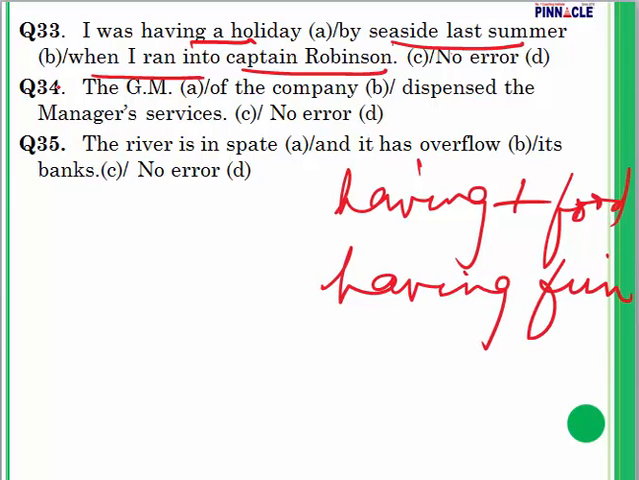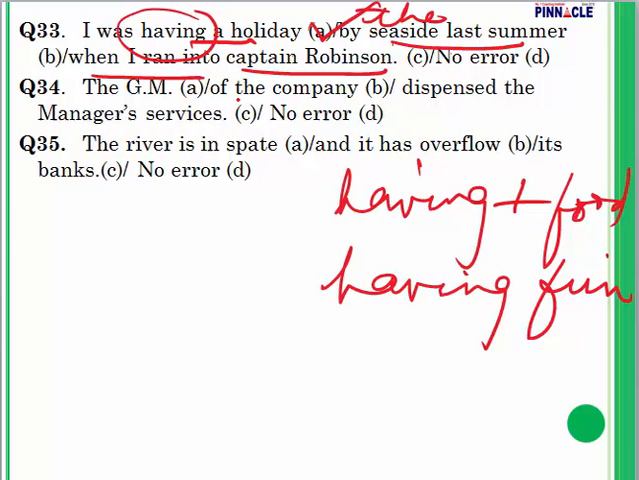You can say I was spending a holiday. You can replace having by spending. So error is in part A. And besides, this is also one of previous year's questions. You should insert article the also before seaside.